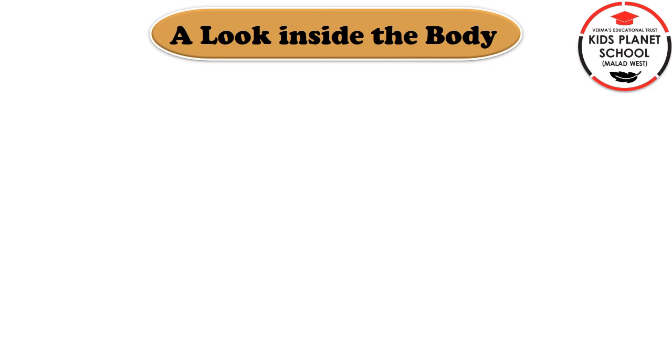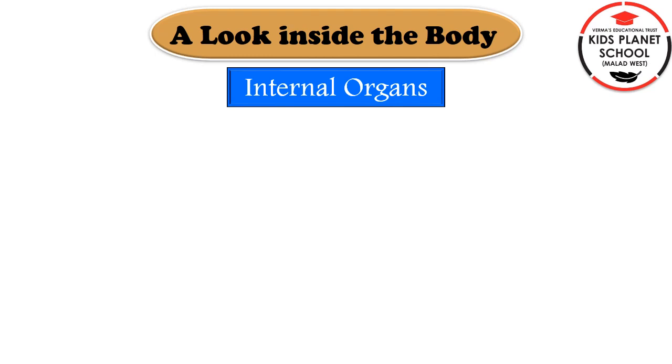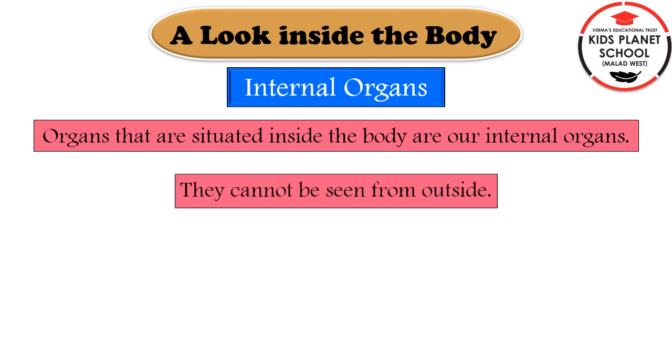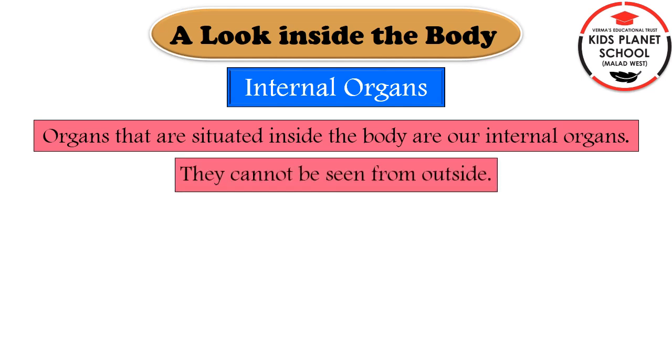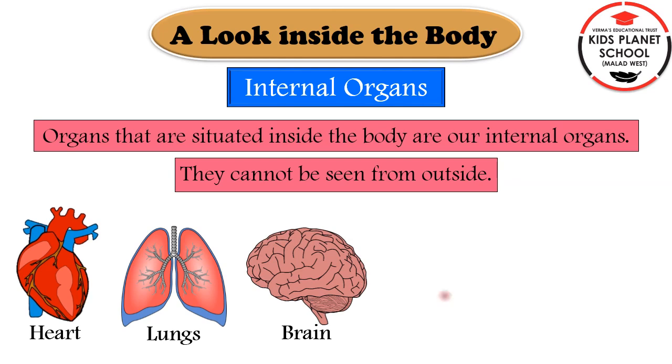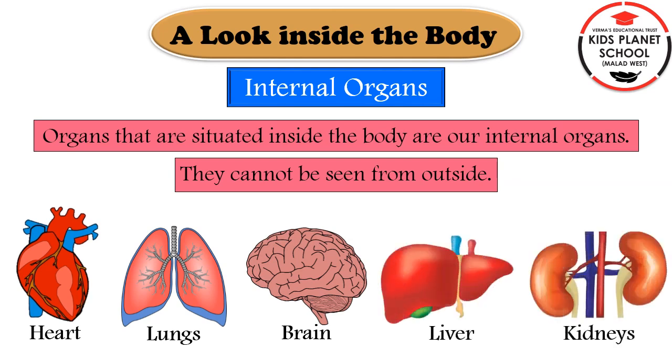Now let us learn about the internal organs. The organs that are situated inside the body are our internal organs. We cannot see these organs from outside. For example, heart, lungs, brain, liver, kidney, these are all our internal organs. They are situated inside our body. We cannot see them from outside of our body.